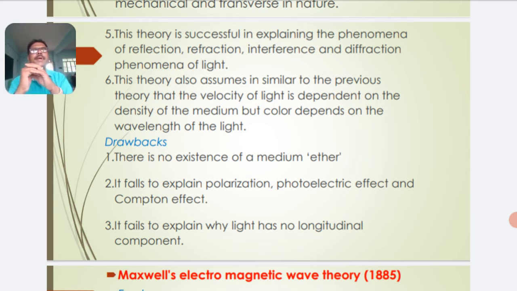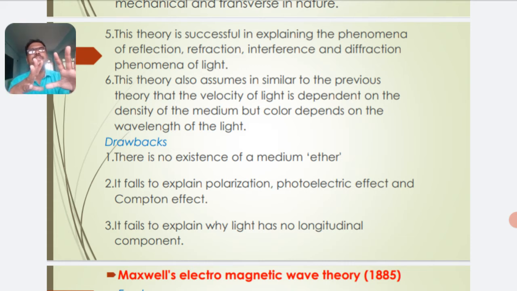Then what are the drawbacks? There is no existence of a medium, the ether. It fails to explain polarization, the photoelectric effect and the Compton effect. It fails to explain why light has no longitudinal component.